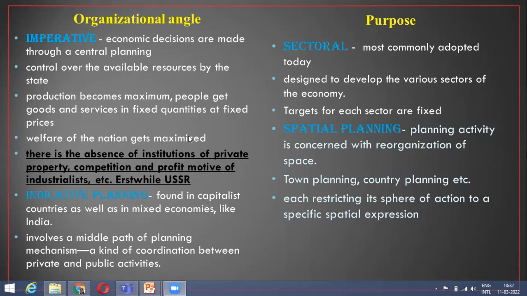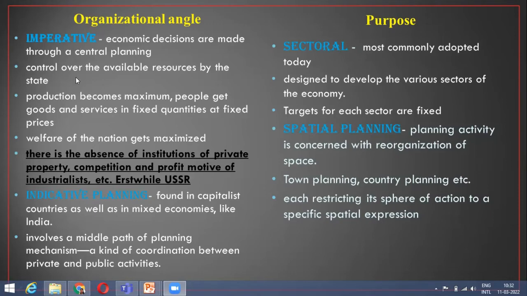various forms. Then we have indicative planning, which is in a mixed economy. This involves a middle path of planning mechanism. Why middle path? Because, obviously, it is a mixed economy. It does not have the essence of a fully capitalist society. It neither has the essence of a fully public society, public activities. So indicative planning is what we find right now.